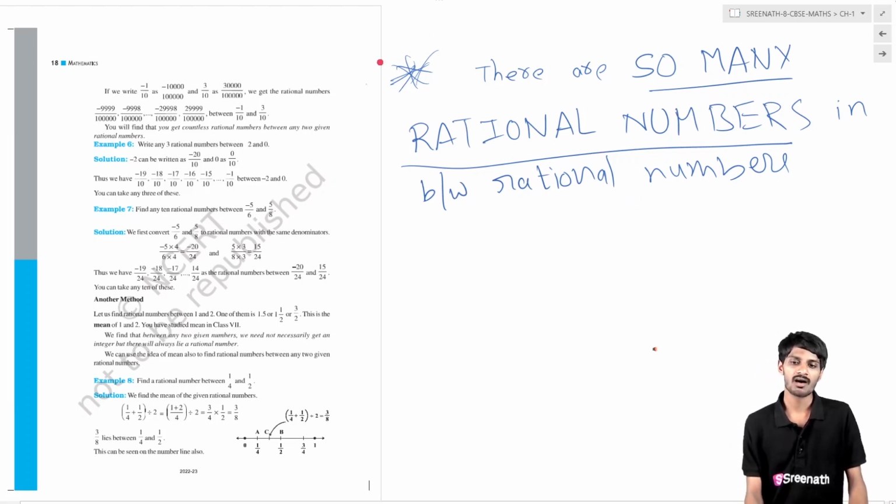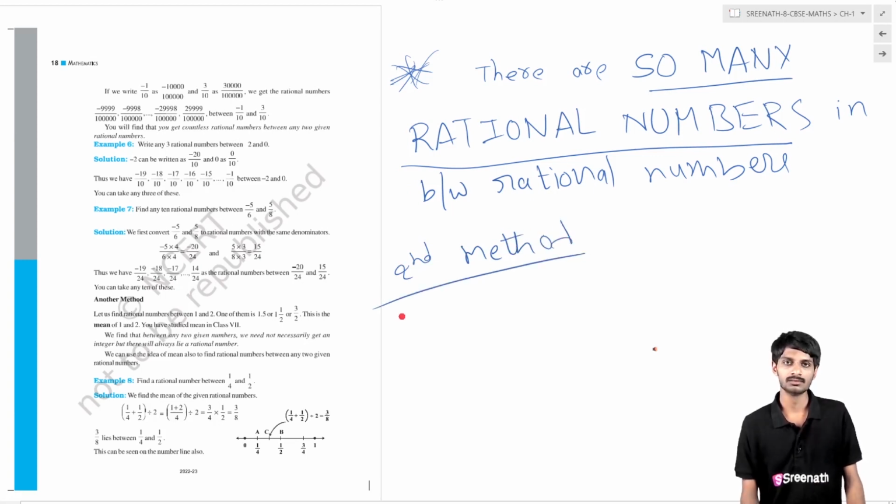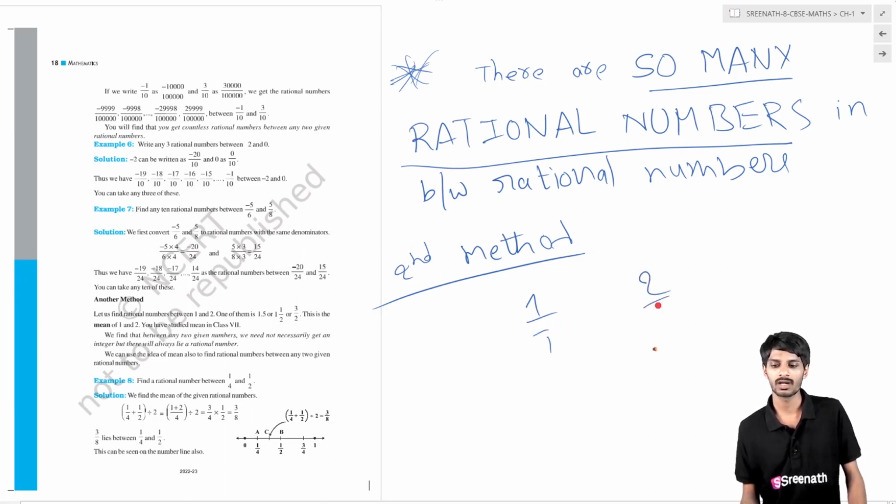Okay, this is one way of finding rational numbers between rational numbers. The second method is very simple. If there is 1 and there is 2, 1 by 1 we can write as 1, and 2 by 1 we can write as 2. These two are rational numbers. If you want to find a rational number between 1 and 2, what is the basic rational number?